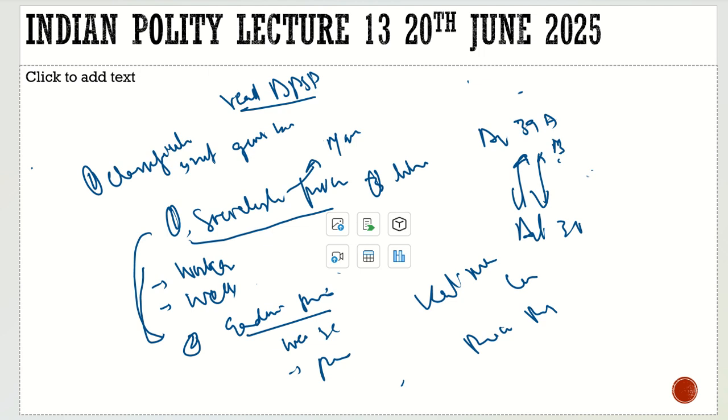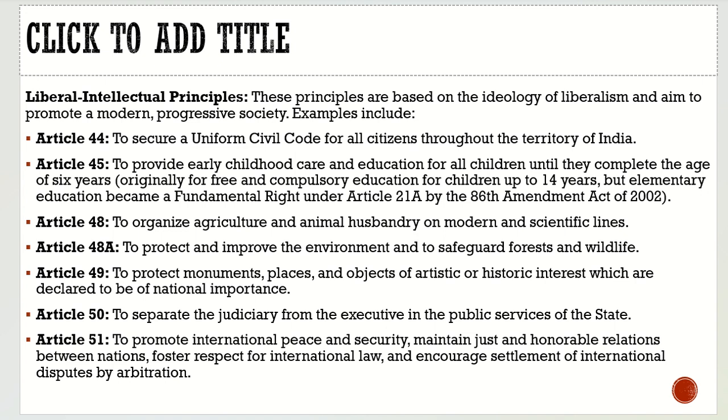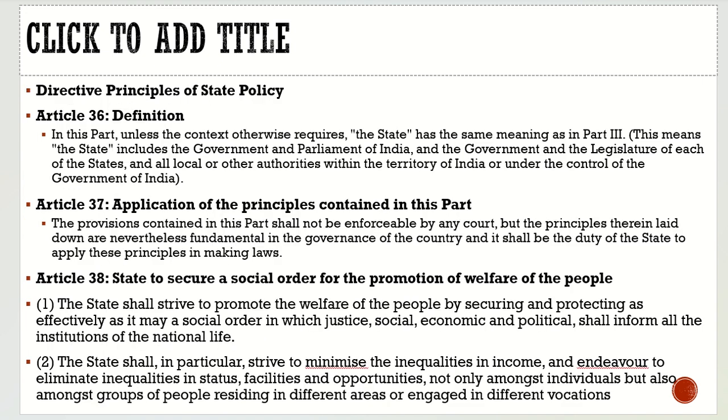Now let's have a look at the socialistic principles. First we will look at the articles, then you will get the understanding about it. Let's have a look at the articles one by one. So here, Article 36 gives a definition of the directive principles. What is the definition of the directive principles?